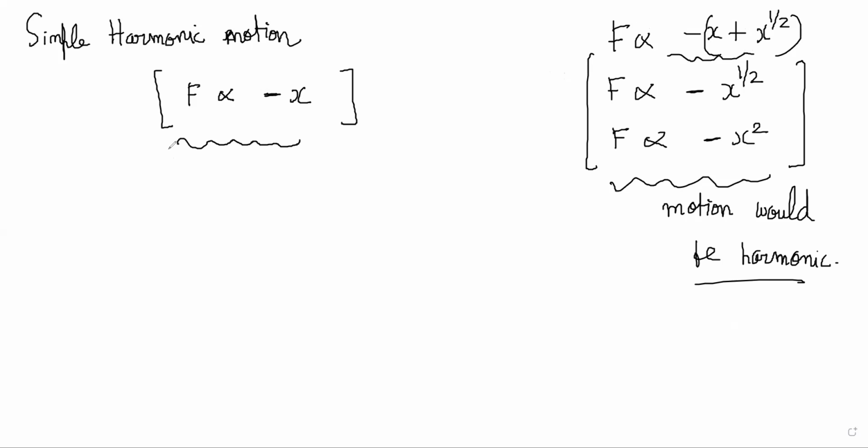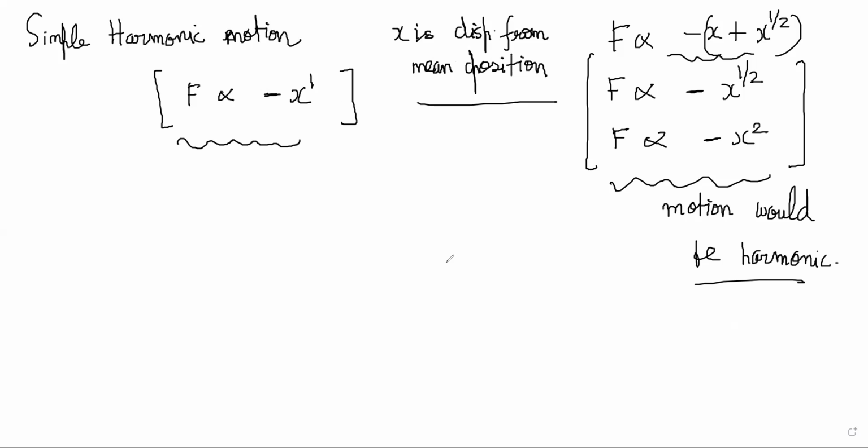So what we will be studying mostly is the situation where force is proportional to minus x to the power 1, where x is displacement from the mean position. I'm reiterating this many times because many people make mistakes here. x is not some distance from whatever origin you took. It is the distance from the mean. And it is a displacement, so it has a particular direction. If you take x in the positive direction, then force has to be negative for it to be SHM.